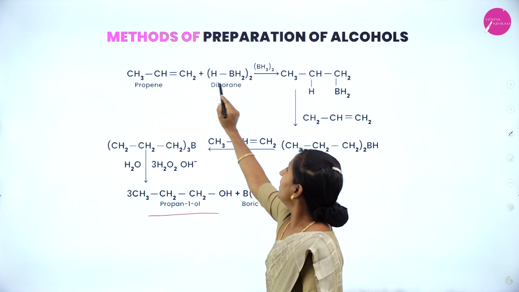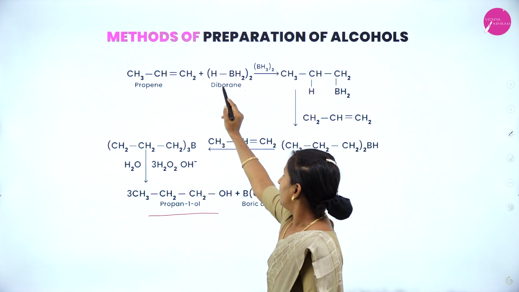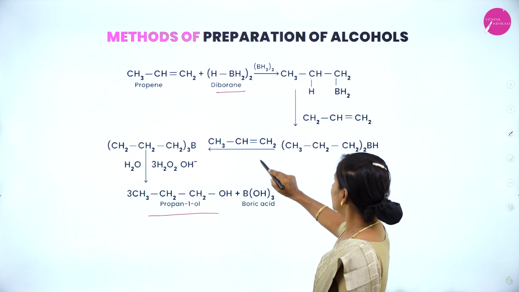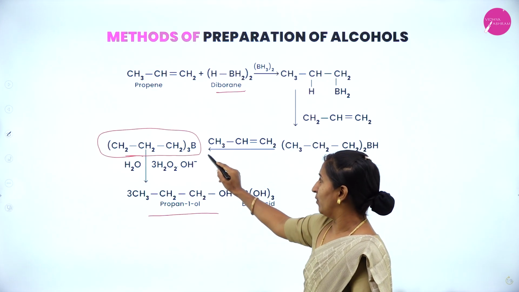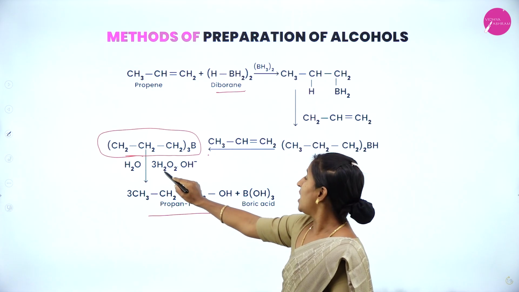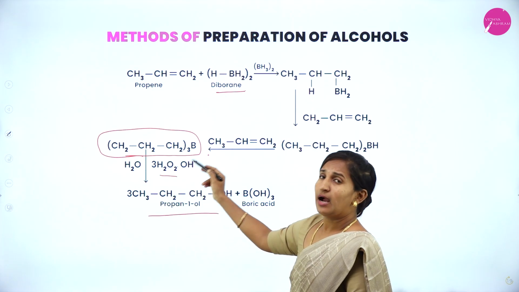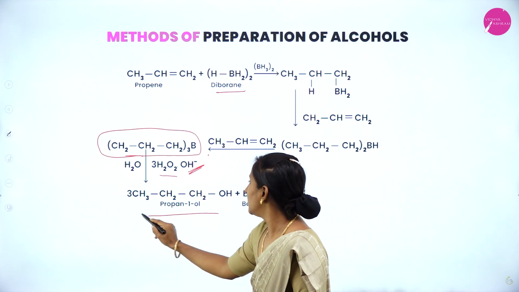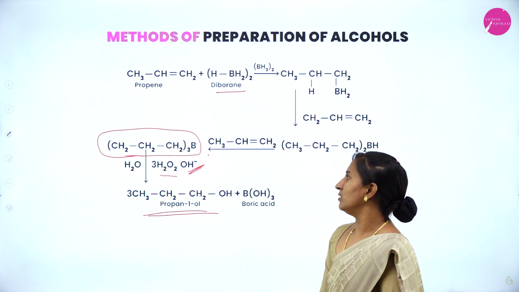So this is propene. When we add diborane to this propene, it gives an addition product trialkyl borane, which on oxidation with hydrogen peroxide and aqueous sodium hydroxide gives propan 1-ol.